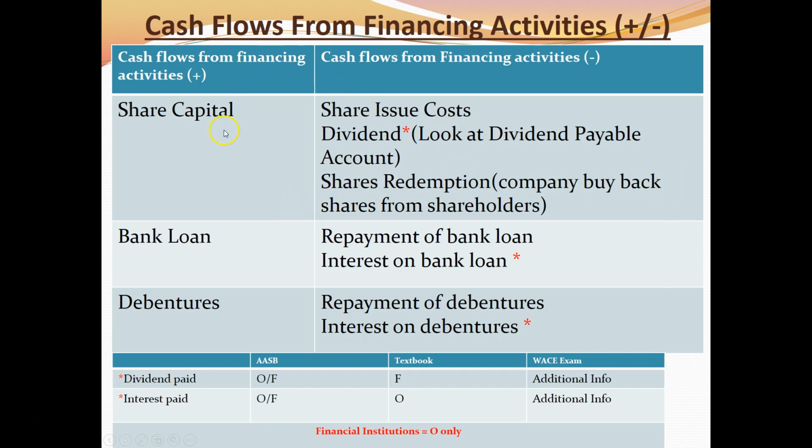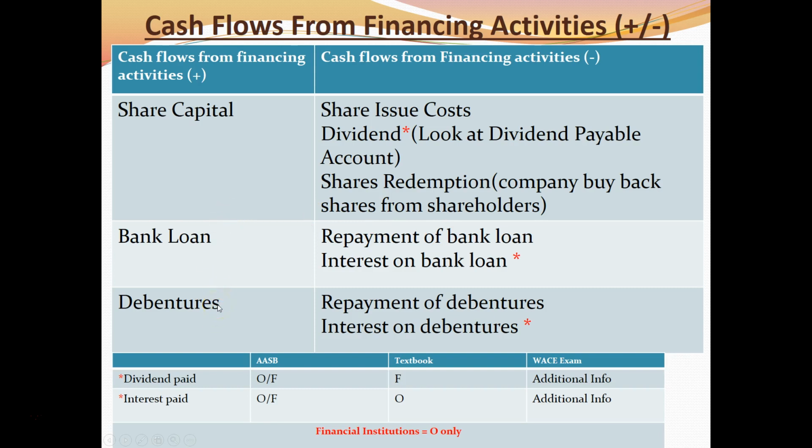Okay. Besides getting monies from the shareholders, we also get monies from bank loan, from the bank. So when we get bank loan, cash flows increase, but in order to service our loan, we have to pay interest on bank loan. Alright, so that's under cash flow from financing activities. Okay, you know that in ASB it can be O or F. In textbook it's only for O. In WAIS exam, you always have to check the additional information. Repayment of bank loan is considered financing activities. We pay back our loan, so negative sign.